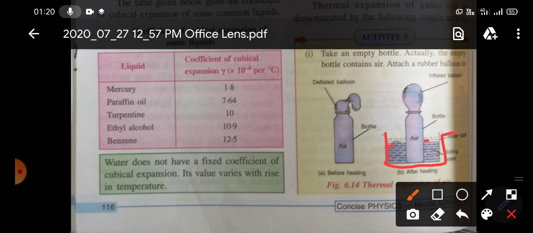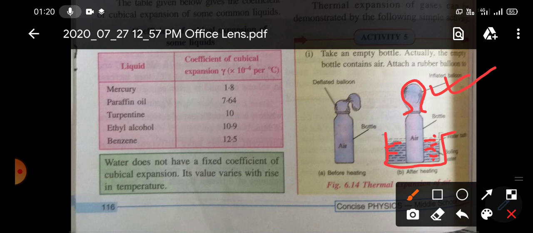So the hot water will increase the temperature of the air. What you will see is that after a few minutes the size of this balloon will increase. Why will it increase? Because when the temperature of the water increases, this hot water increases the temperature of the air.